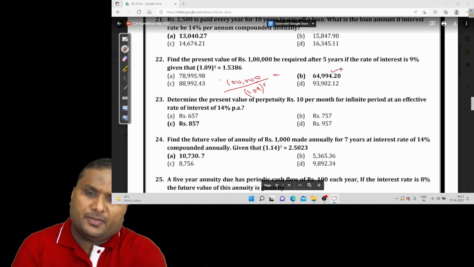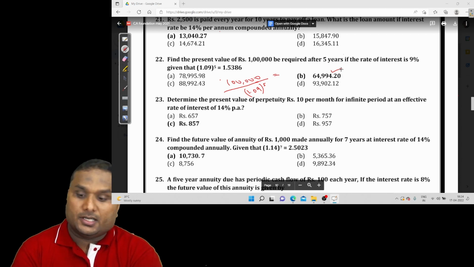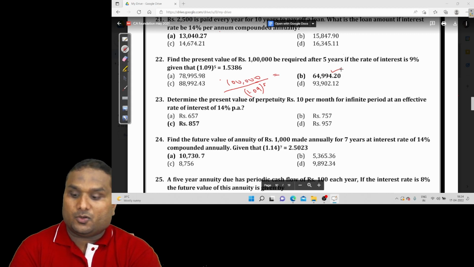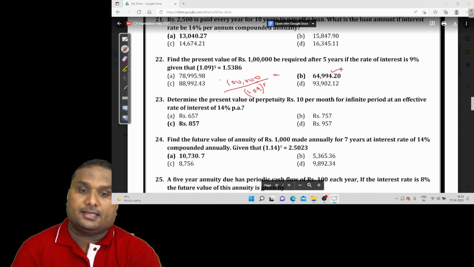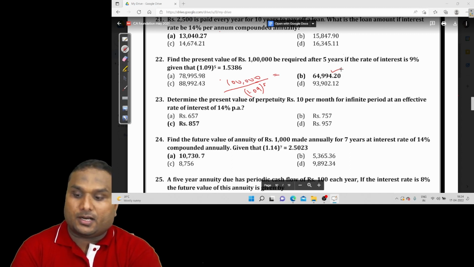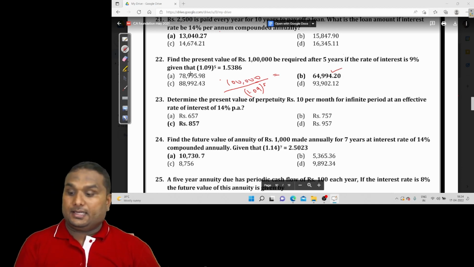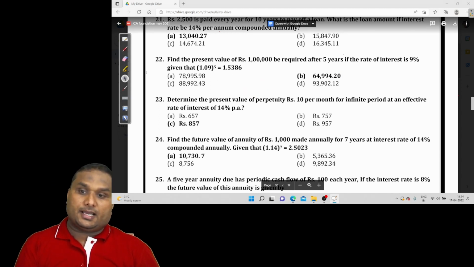Or else you have many different ways. 1 divided by 1.09, this is the first year, equal, second year, equal, third year, equal, fourth year, equal, fifth year, into 1 lakh. The answer is 64,993.13. Or 1 lakh divided by 1.09, five times. The answer is 64,993.13, approximately 993. So 64,993.